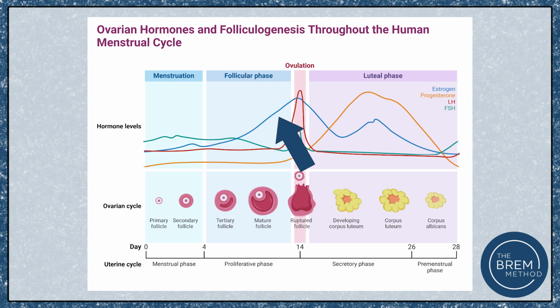So that estrogen now increases the transcription and translation of GnRH, LH, and FSH, and that results in a spike of those hormones, particularly LH. LH, that luteinizing hormone spike, is what allows that tertiary follicle to burst and release that ovum out into our abdominal cavity and into the fallopian tube.